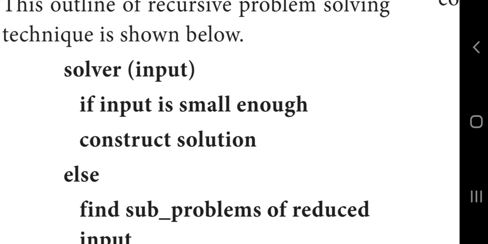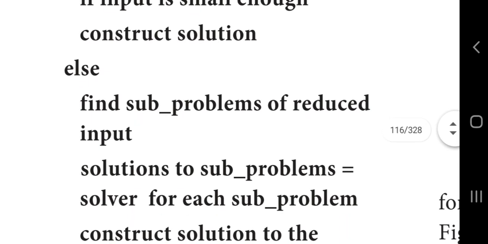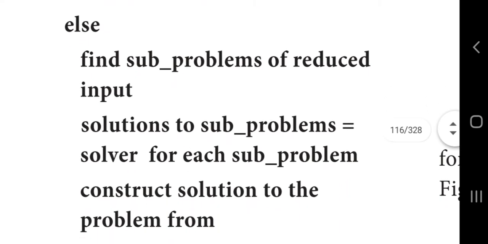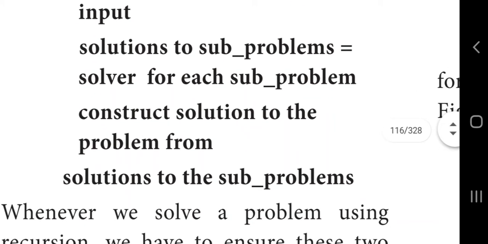So if the input is small enough, then construct the solution. Else, if the input is not small, you have to divide the input into sub-problems. So find the sub-problems of the reduced input, and then the solution to each sub-problem is solver applied to that sub-problem. Then construct the solution to the problem from the solutions to the sub-problems.